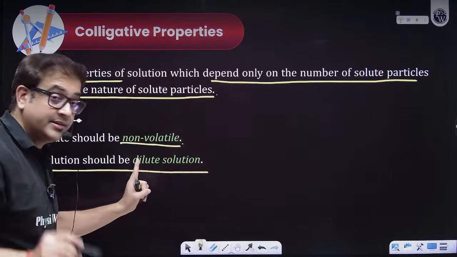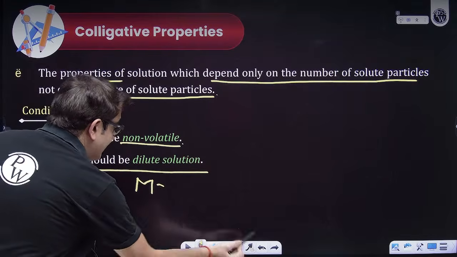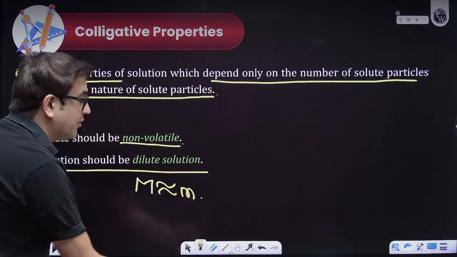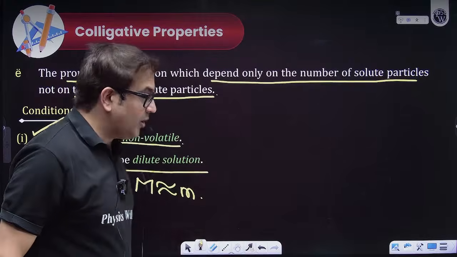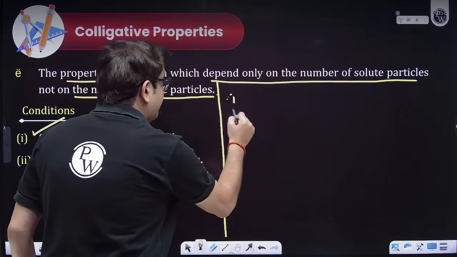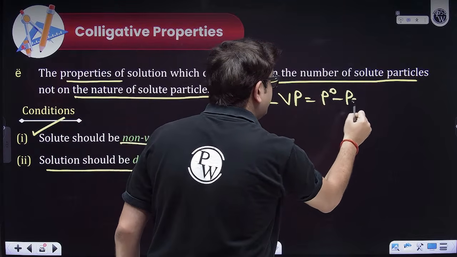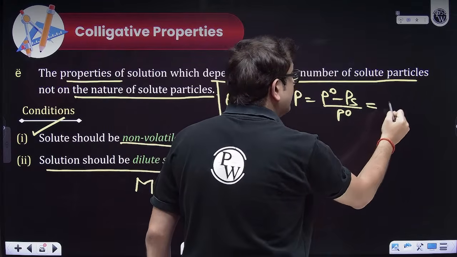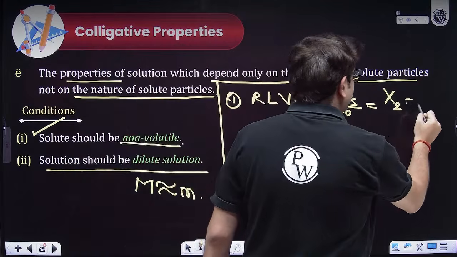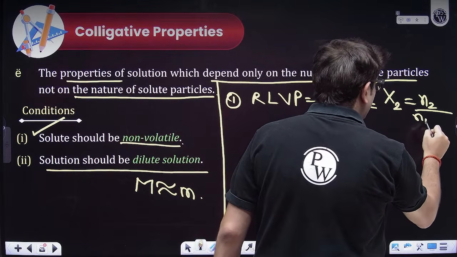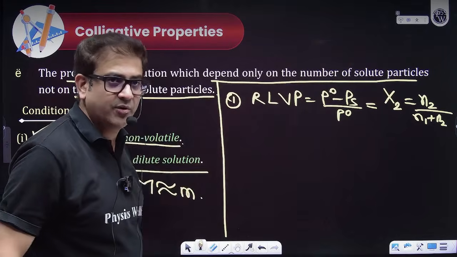Again, a concentration term for dilute solution. For dilute solution, beta, molarity is approximately equal to molality. So you need not bother whether molarity is given or molality is given. Now, what are these colligative properties? Among them, the first colligative property is relative lowering of vapor pressure, which is nothing but P naught minus Ps upon P naught, which is equal to the mole fraction of solute. For solute, I write 2. So it will be equal to number of moles of solute upon number of moles of solute plus number of moles of solvent. This I have discussed in my previous live, so not discussing much about it.